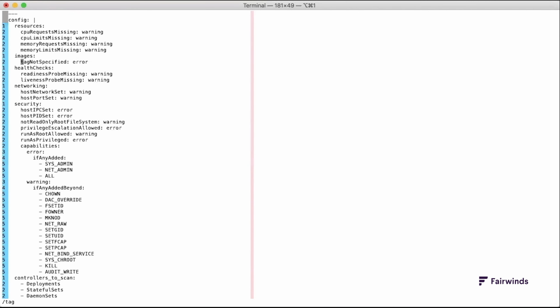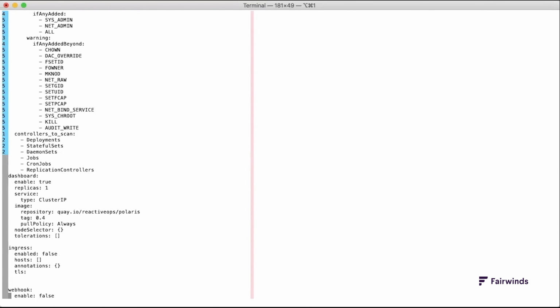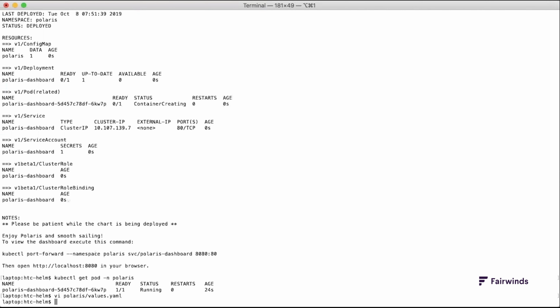Here I see that if the image tag is not specified, it's considered an error, which means that the Polaris validating webhook will refuse to allow any deployments to be installed or upgraded in the cluster that don't have a tag set for their image. Next, let's look at the webhook configuration. I see that webhook.enable is set to false, which means that by default, the webhook will not be installed.